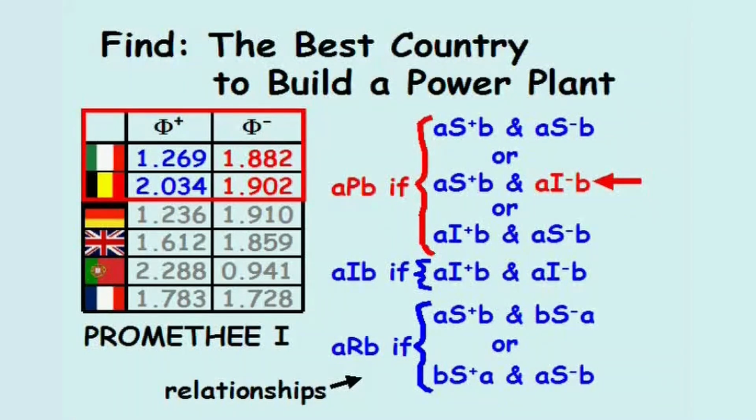If we compare Belgium and France, this would be an example of incomparable alternatives. An example of indifferent alternatives would be between Italy and Germany, whose positive and negative outranking flows are both less than 0.1 from each other.